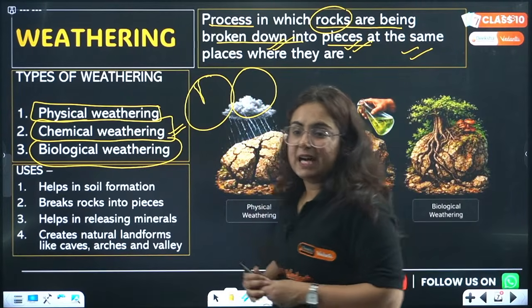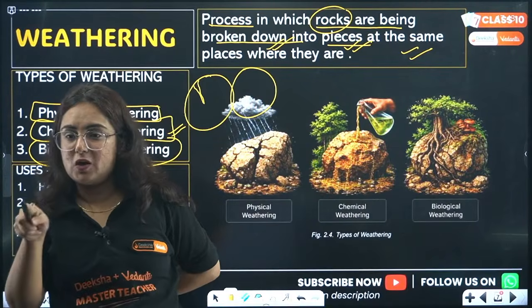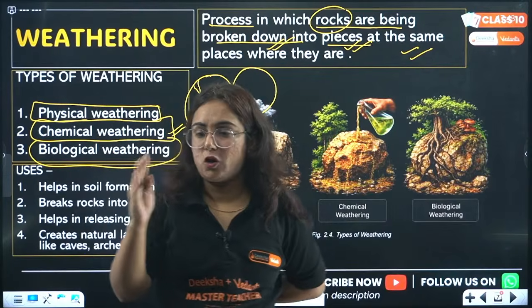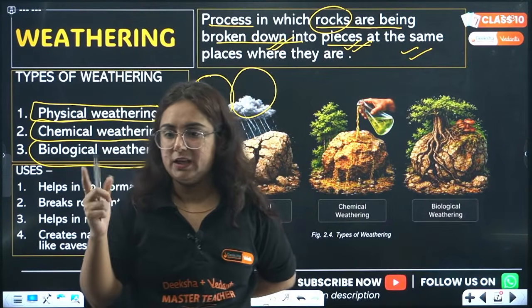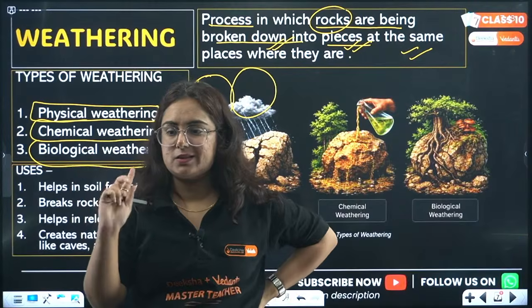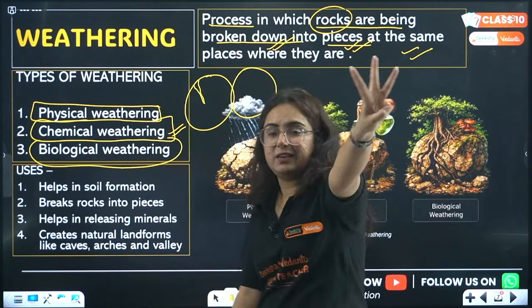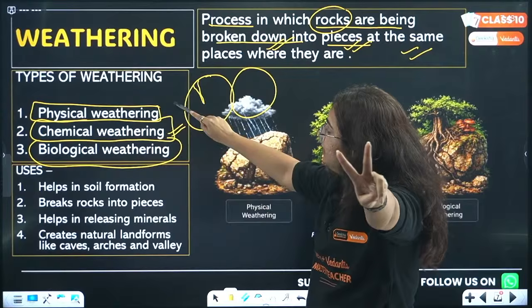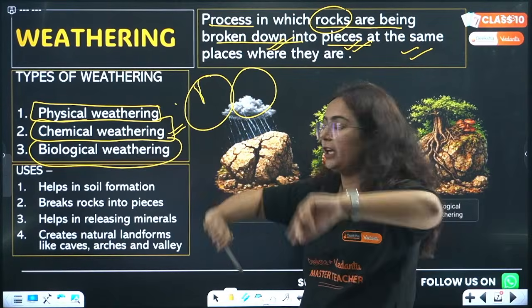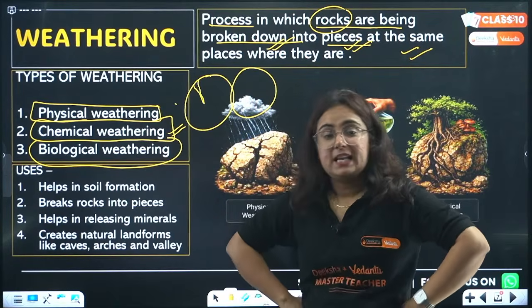Okay beta, Prasad ji, you're talking about glaciers, rock and soil. Correct. That is known as physical weathering. So we have three types of weathering: physical weathering, chemical weathering and biological weathering.